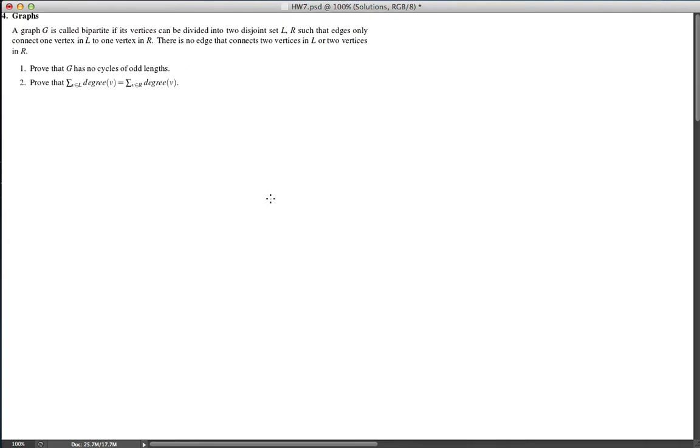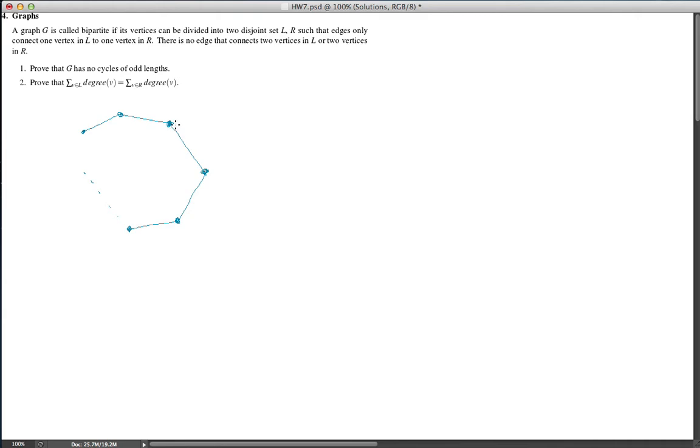So let's try to prove this using contradiction. We assume that what we are trying to prove is not true, meaning that there is a cycle of odd length, which I'm going to draw here. So this is a cycle of odd length that exists in our graph. Okay. So now let's see why we can get a contradiction here.